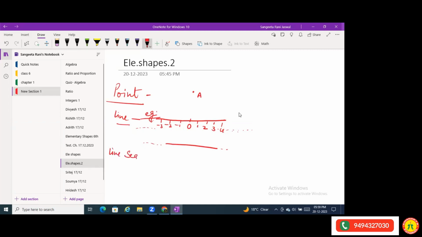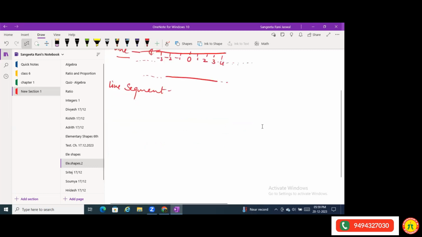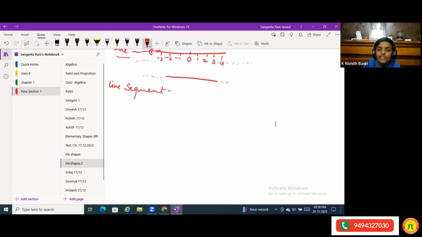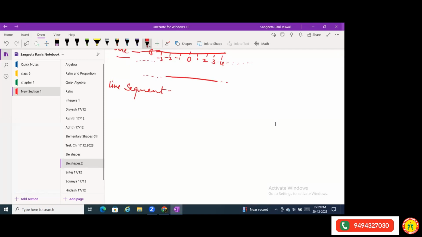Afan, you tell me what is a line segment? Ma'am, I don't know. Yes, Rishit, tell me. A line segment is the shortest distance between 2 points. Okay, a line segment is a part of a line.